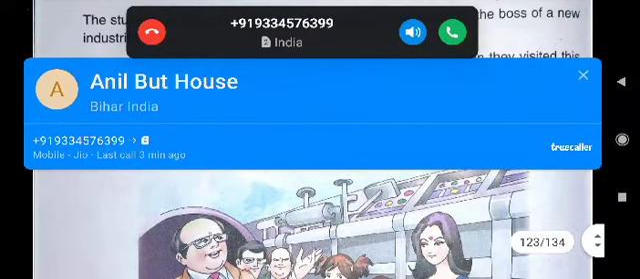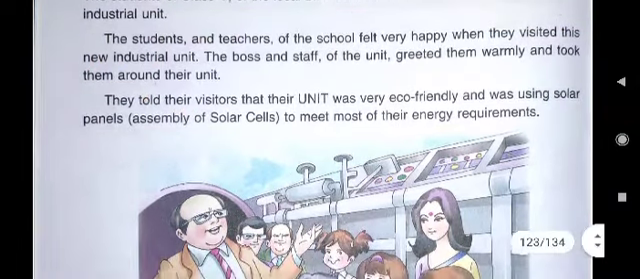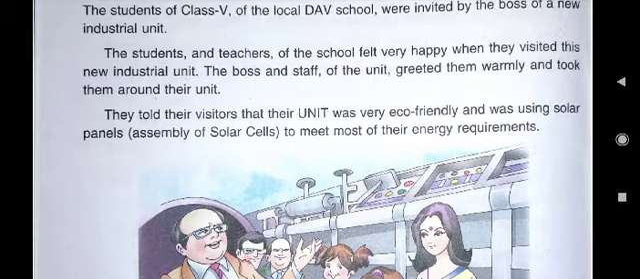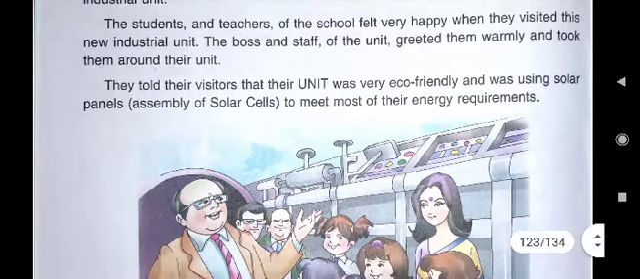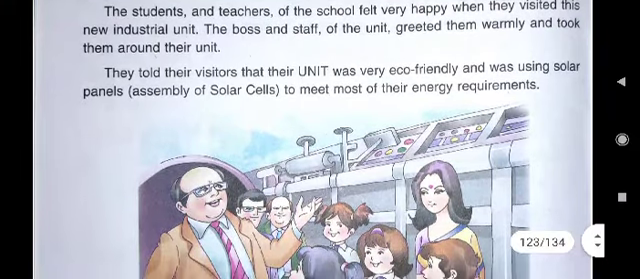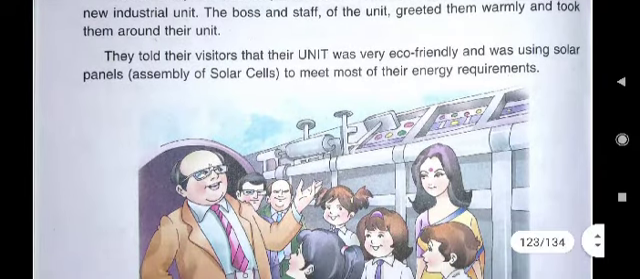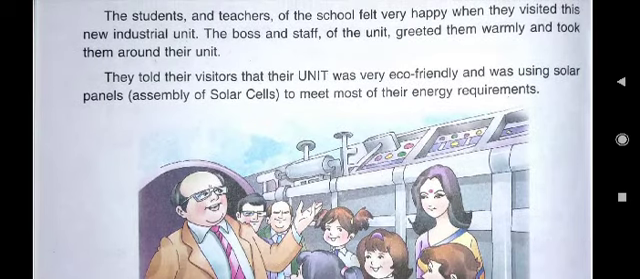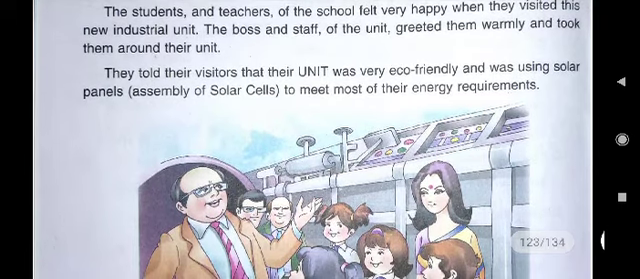The students and teachers of the school felt very happy when they visited this new industrial unit. Means the students also visited along with their teachers, and they all were very happy when they visited this new industrial unit. The boss and staff of the unit greeted them warmly and took them around their unit. Means the boss and staff of that industrial unit welcomed them and took them inside the unit.